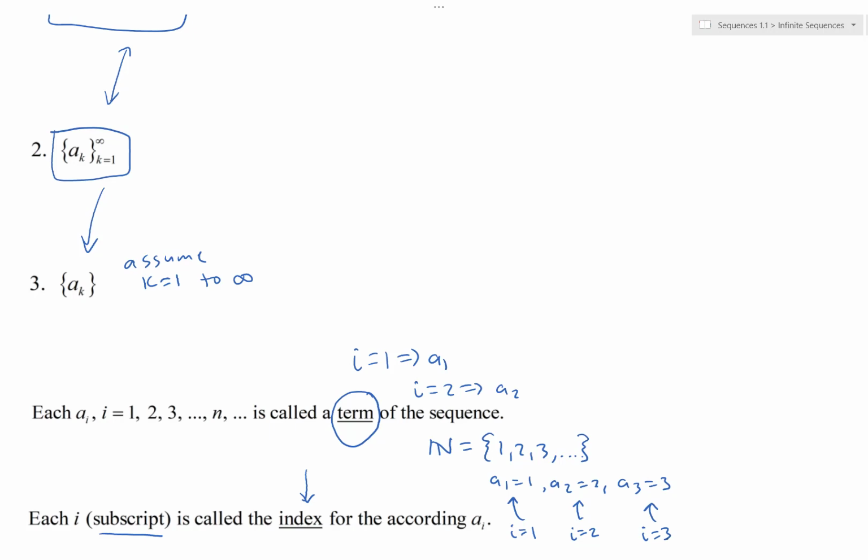So obviously we're not going to have every single sequence just go 1, 2, 3, and so on. They're going to be fancy patterns and whatnot. But we have to keep track of the terms. We're saying this is the first term, this is the second term, and so on. That's your A1s, your A2s, and so on. And then the subscript itself, 1, 2, 3, whatever, corresponds to which term you're referring to in the sequence.